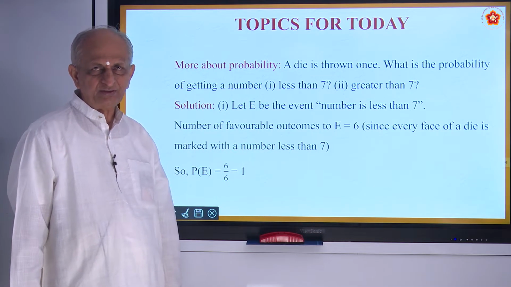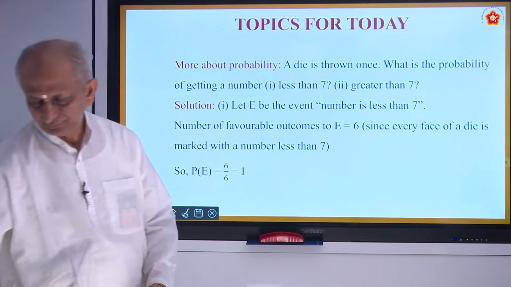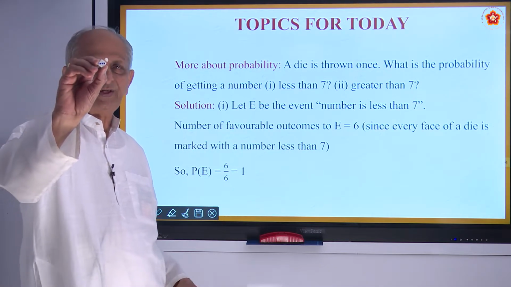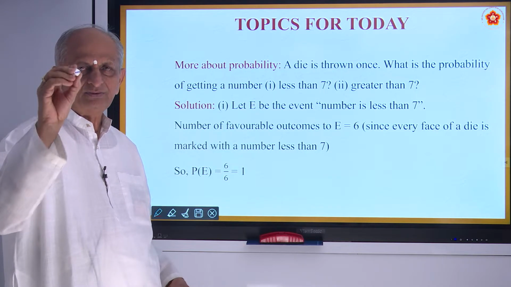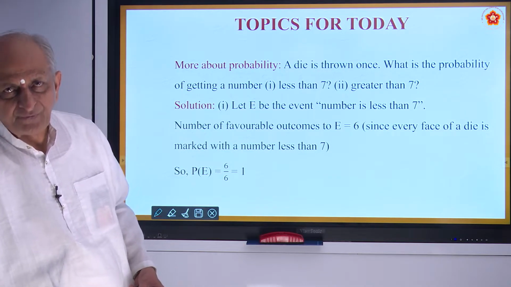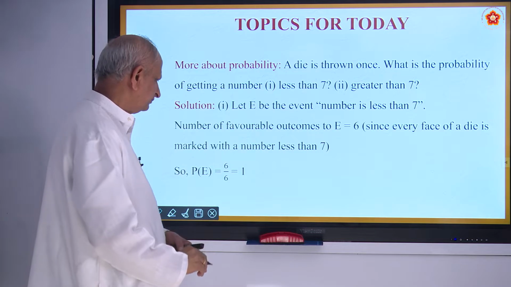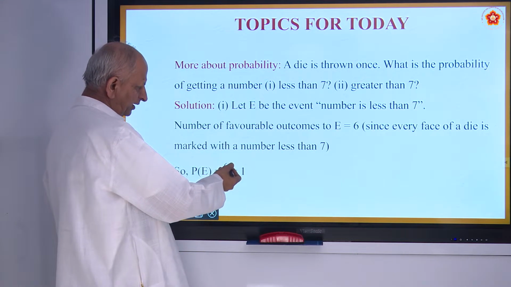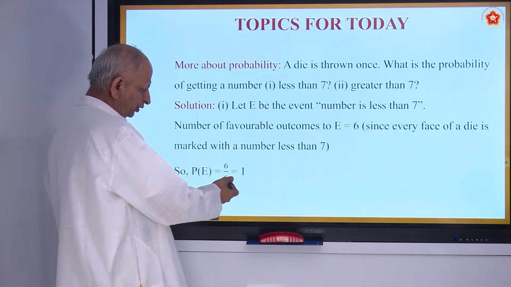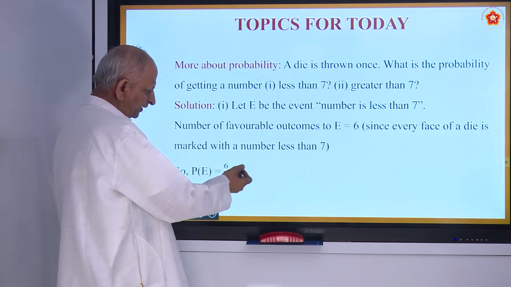What are the 6? Just now I showed a die. Here there are 6 faces. Is it not? And in every face there is a mark. So the favorable is 6, total is 6. So 6 by 6, that is 1.